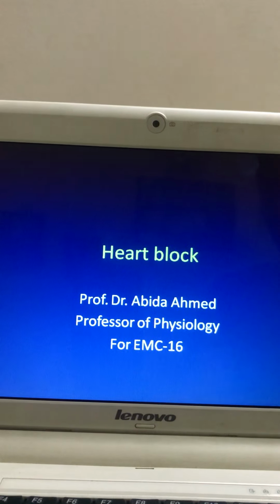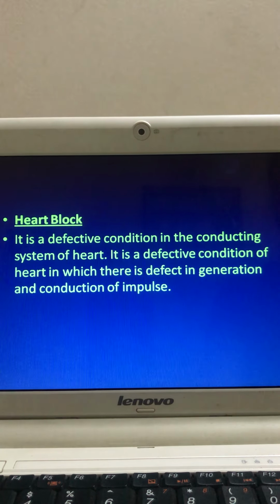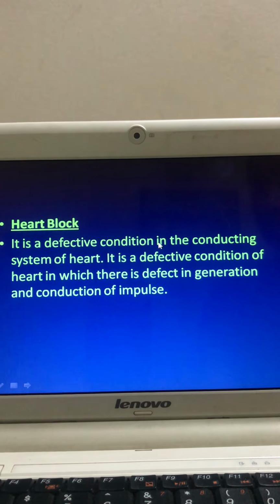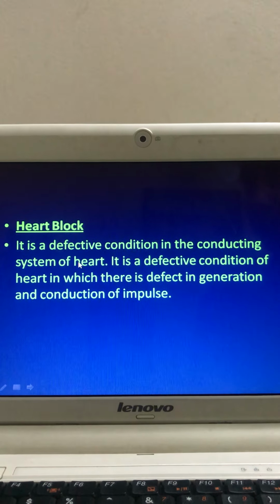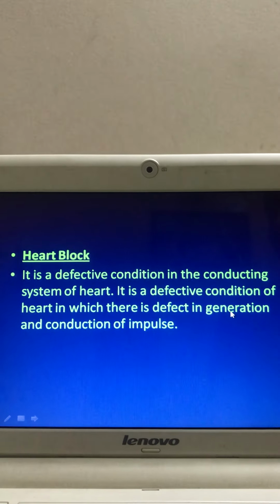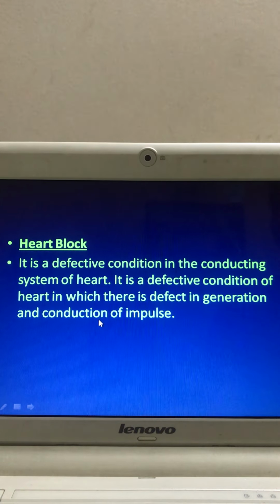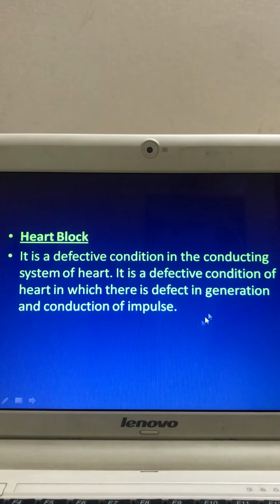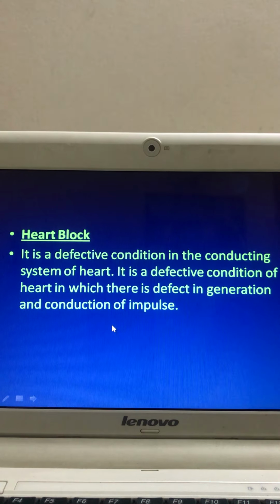Now first of all, what do you mean by heart block? Heart block is a defective condition in the conductive system of the heart. It is a defective condition of the heart in which there is a defect in generation and conduction of impulse. You know that the conductive system of the heart, what are its main functions? It is generation of impulse and conduction of impulse. Therefore, the main defect in heart block is in generation and conduction of impulse.